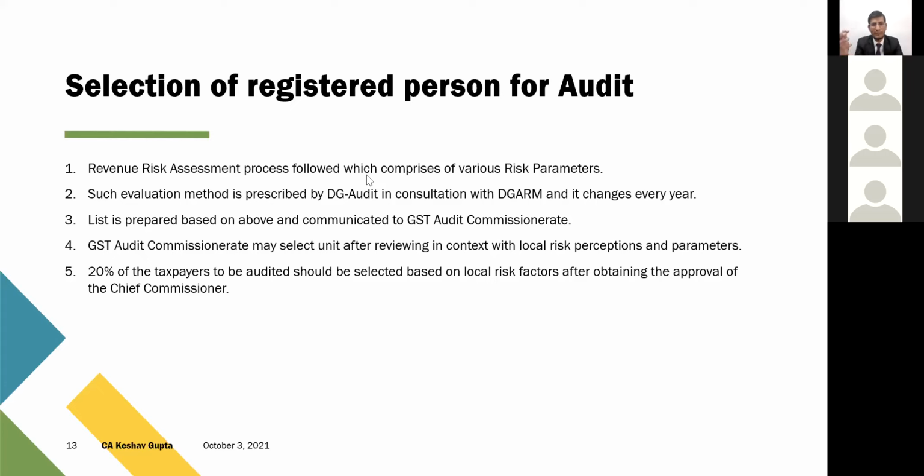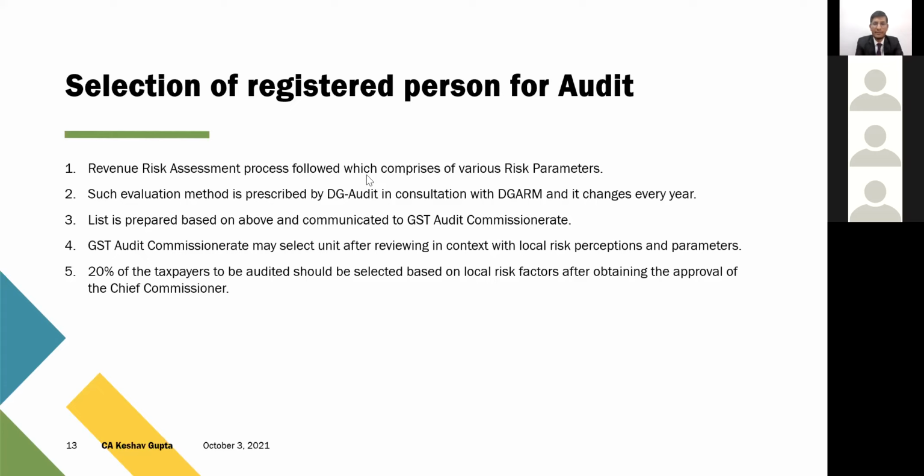So they have multiple risk parameters. Based on those risk parameters, they assign certain scores to the SSC. It's a kind of internal rating process, and then the risk score of the SSC is determined. Now that particular evaluation method, as I've told, is prescribed by DG Audit, and the Director General Audit is not the only department as of now who can simply access the entire data of the entire country and then do this manually.